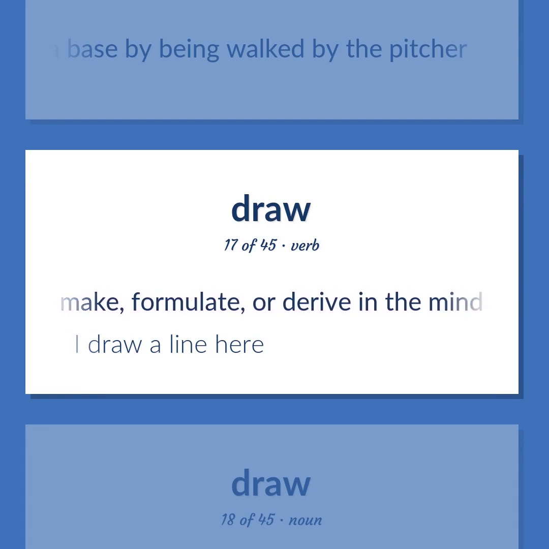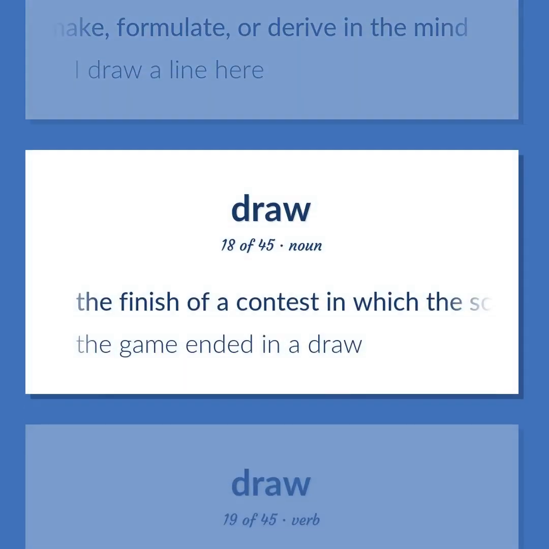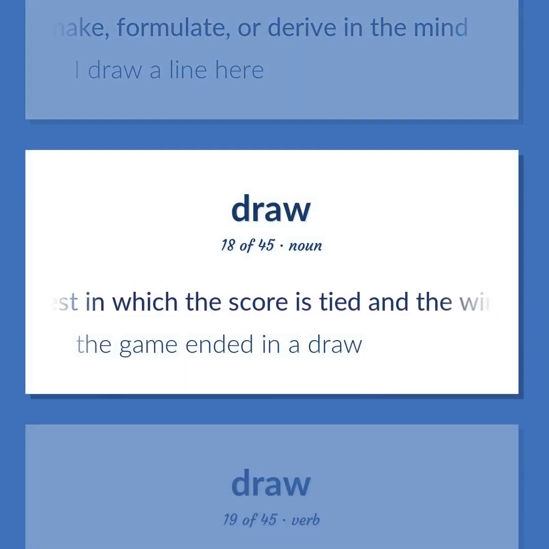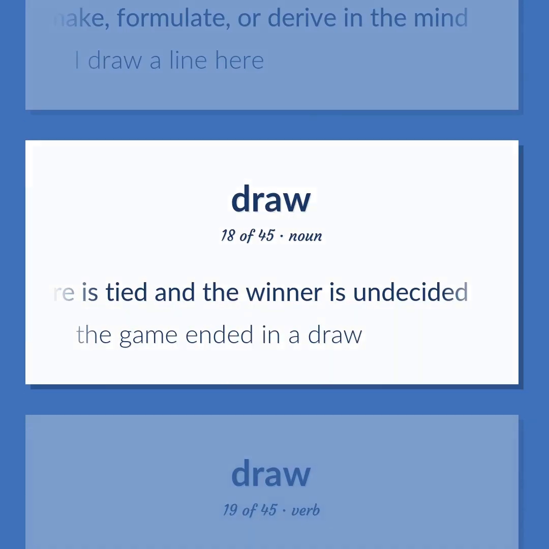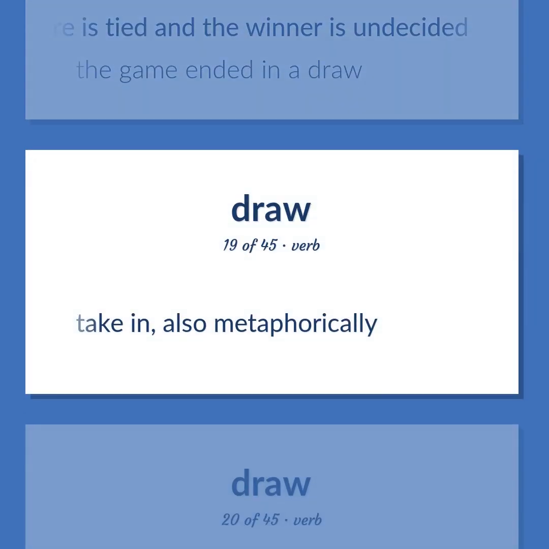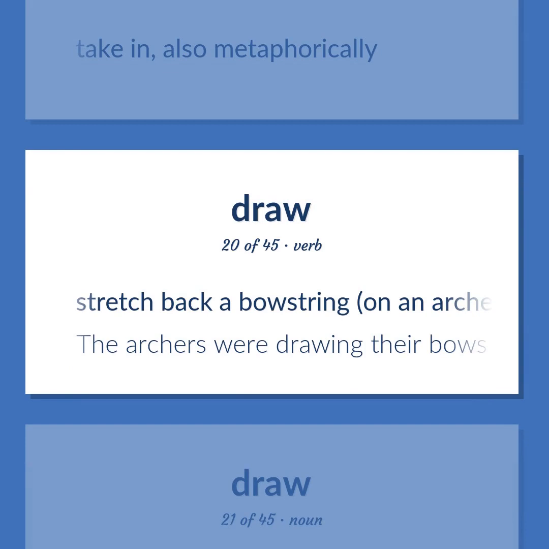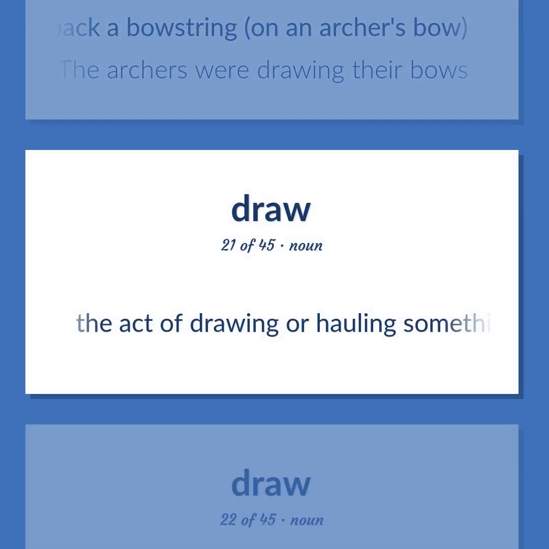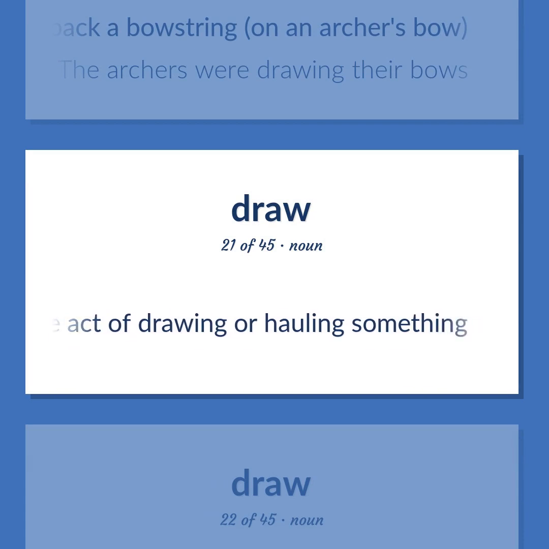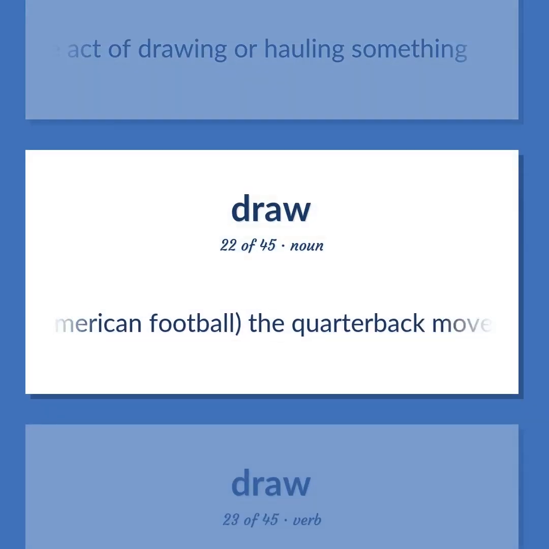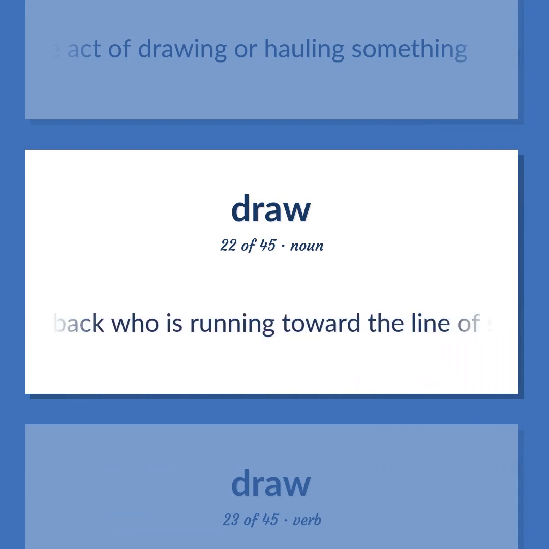Make, formulate, or derive in the mind. I draw a line here. The finish of a contest in which the score is tied and the winner is undecided. The game ended in a draw. Take in, also metaphorically. Stretch back a bowstring, on an archer's bow. The archers were drawing their bows. The act of drawing or hauling something. American football. The quarterback moves back as if to pass and then hands the ball to the fullback who is running toward the line of scrimmage.